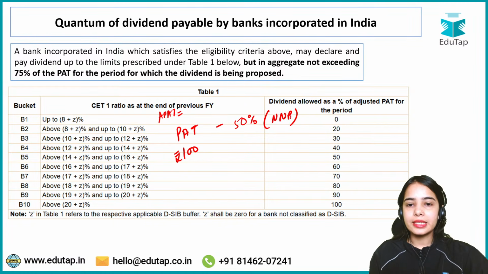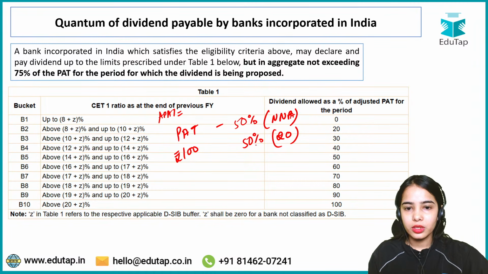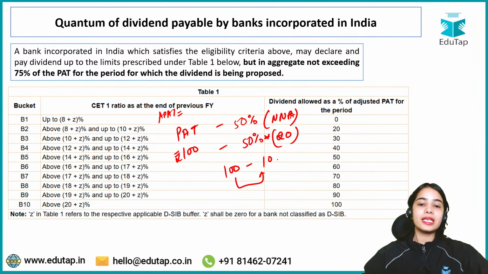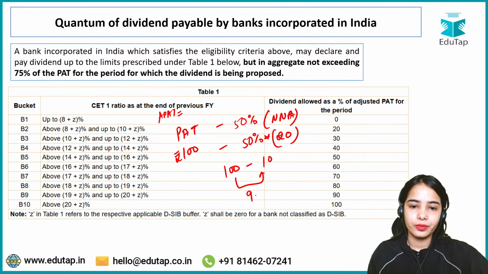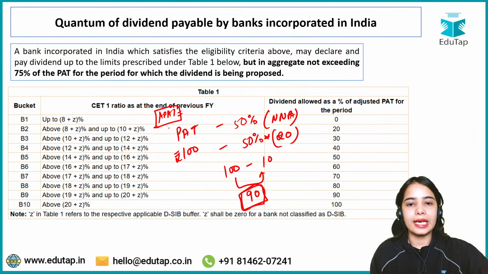Net NPA, let's say, is 20. So 50% of net NPA is 10. So what is the adjusted profit after tax? It is 90. Adjusted profit after tax is 90 crores.